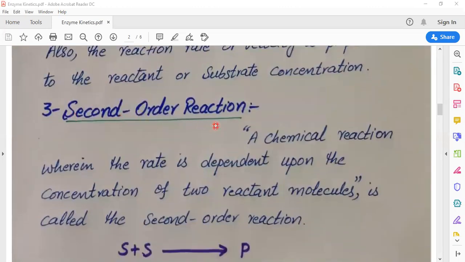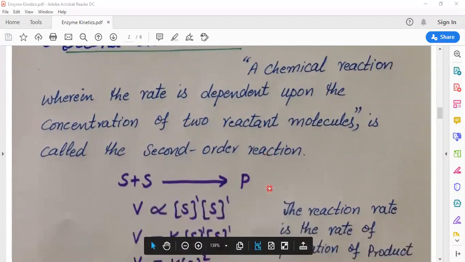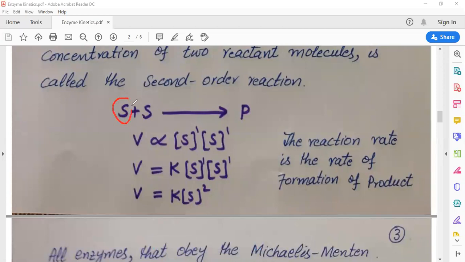A second order reaction is defined as a chemical reaction wherein the rate is dependent upon the concentration of two reactant molecules. In the general reaction, we can see two substrate molecules, one substrate and a second substrate, which are converted into the product. It means in such a reaction, the rate is directly proportional to the substrate concentration of one molecule and the substrate concentration of the other molecule.